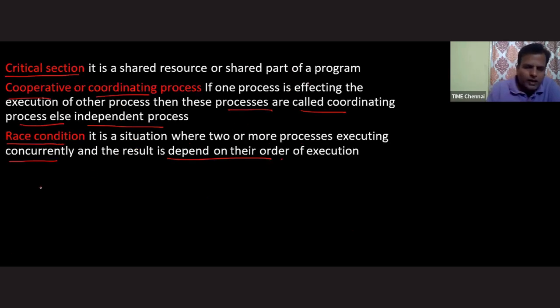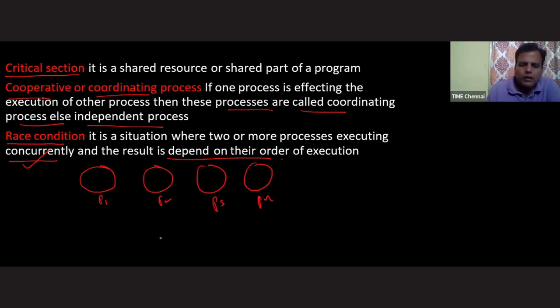One more thing, sir. Here it is given concurrency. What is the meaning of concurrency? It is very simple. See here, this is process P1, this is process P2, process P3 and process P4, and this is the CPU.